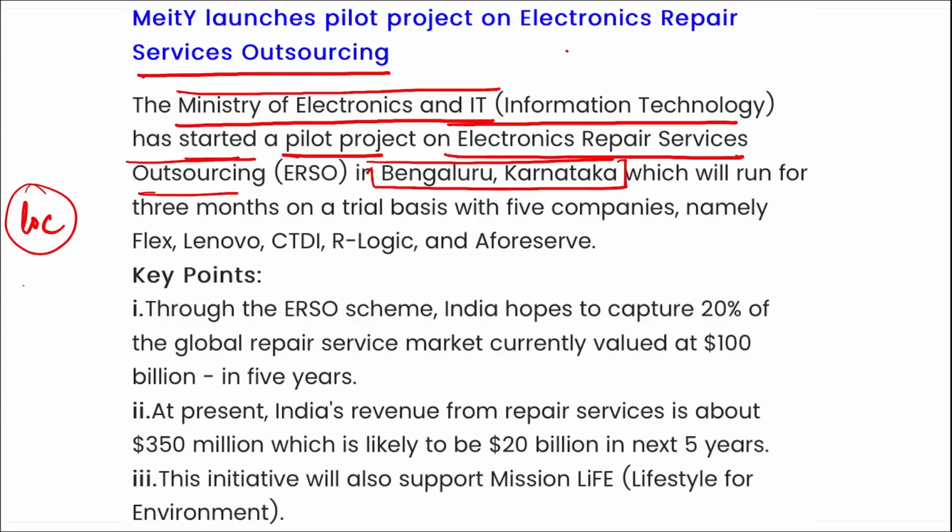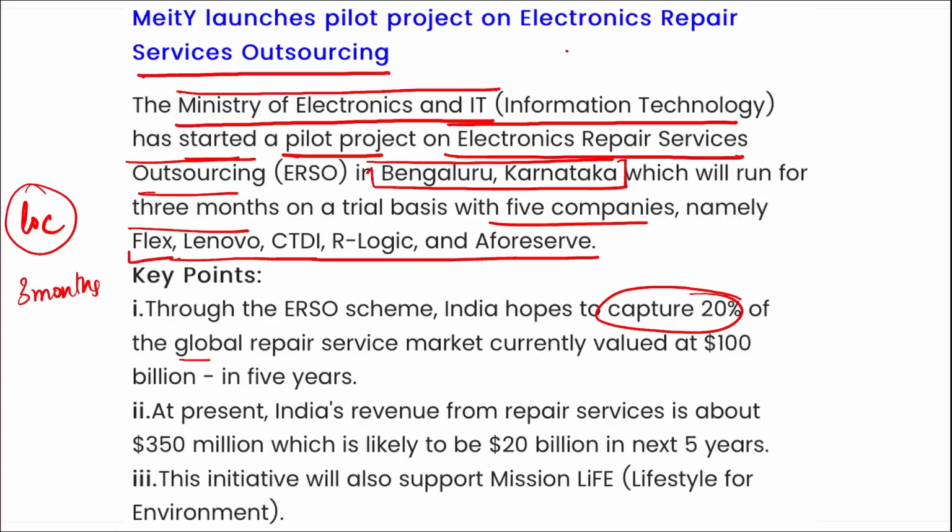Correct. This pilot project will run for 3 months on a trial basis with 5 companies, and these 5 companies are Flex, Lenovo, CTDI, R-Logic and Afrosurf. Correct. Through this ERSO, that is Electronic Repair Services Outsourcing Scheme, India hopes to capture 20% of the global repair service market, currently valued at $100 billion in the next 5 years.